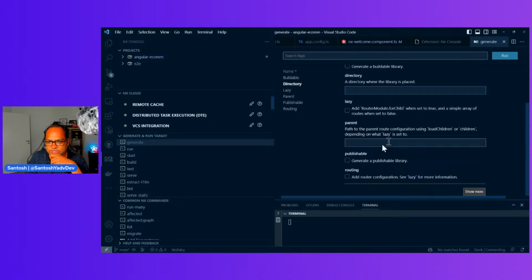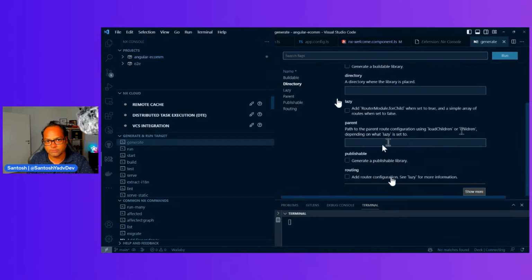What is the parent? This is using load children or children, depending on what lazy is set to. In case you have this library which needs to be loaded inside another parent, you can do that as well. Publishable libraries, we'll see. Then routing and router configuration.